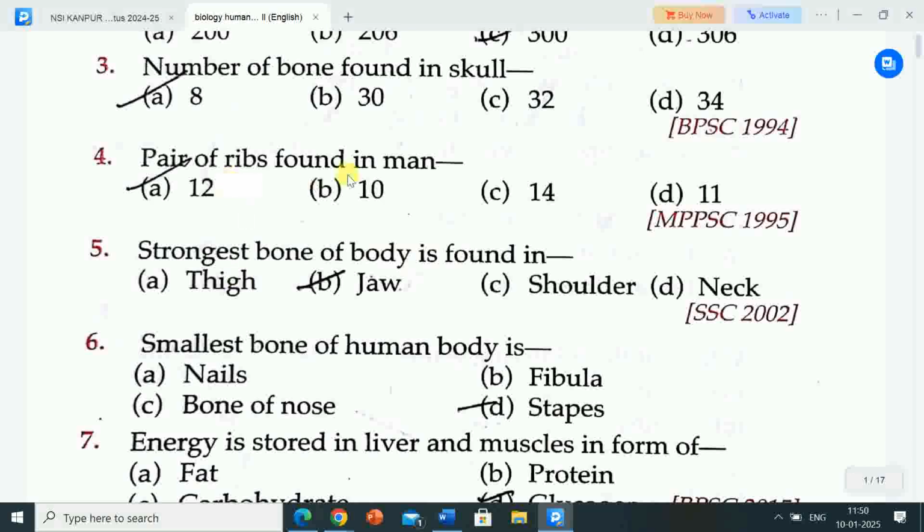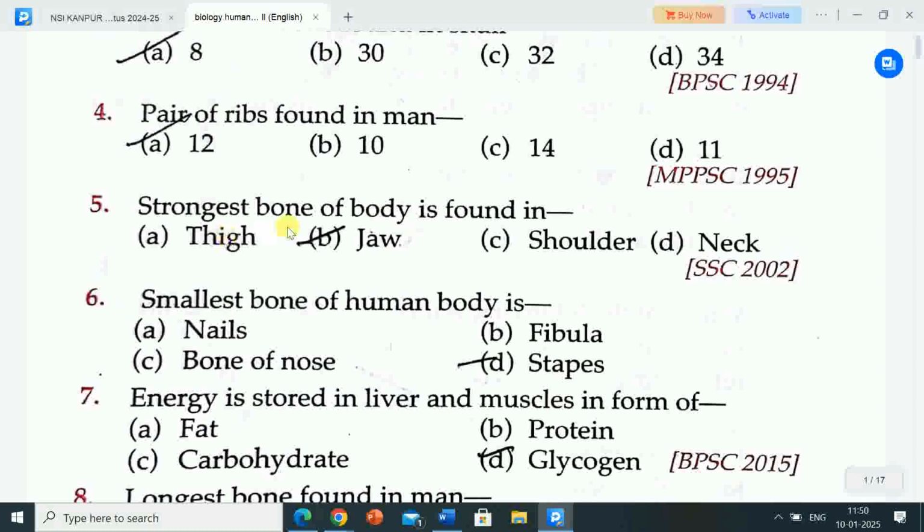Next question is pair of ribs found in man. Options are A 12, B 10, C 14, D 11. Correct answer is option A 12. Pair of ribs found in man 12. So 12 pair of ribs found in man.